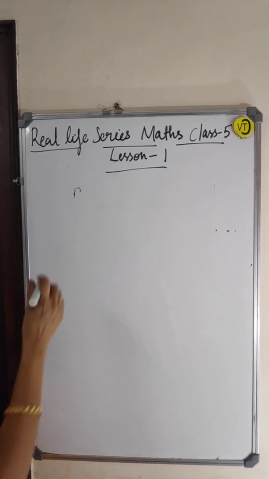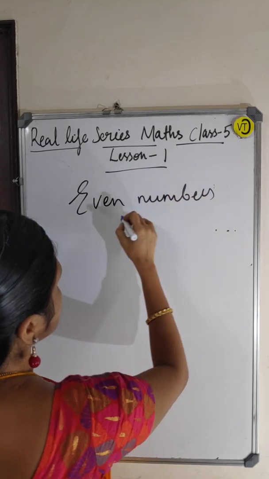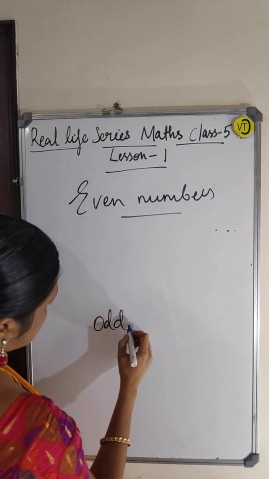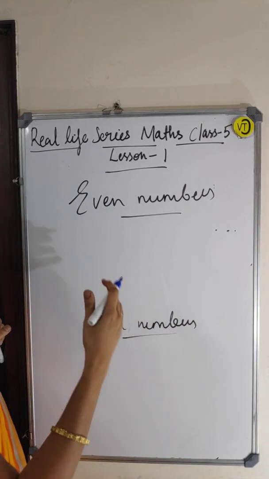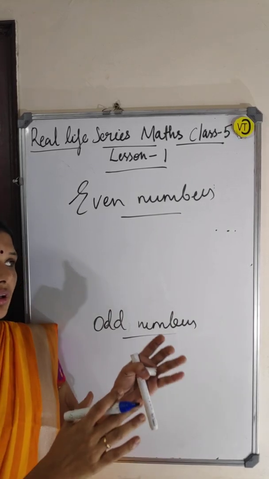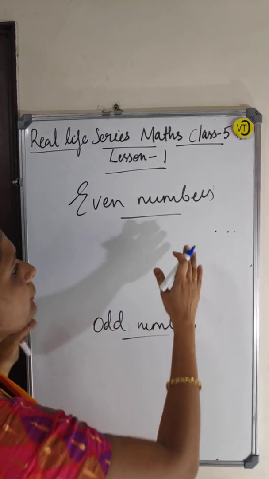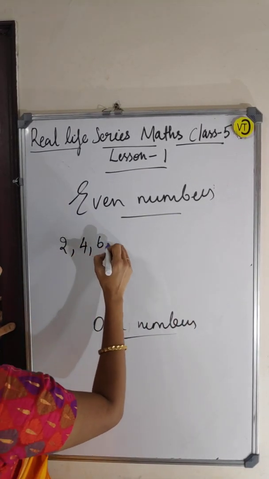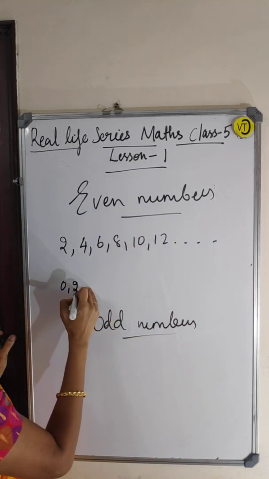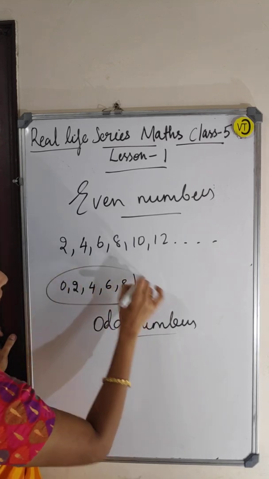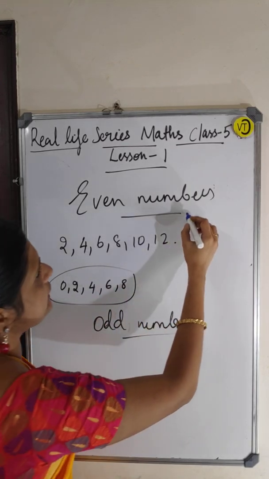The next topic is even numbers. Guys, you know about even numbers and odd numbers, right? Even numbers are the multiples of 2. You know the 2 table. All the numbers which come in the 2 table we can call even numbers. It's a multiple of 2: 2, 4, 6, 8, 10, 12. The last digit, the one's digit, will be 0, 2, 4, 6, or 8. Then it is an even number.